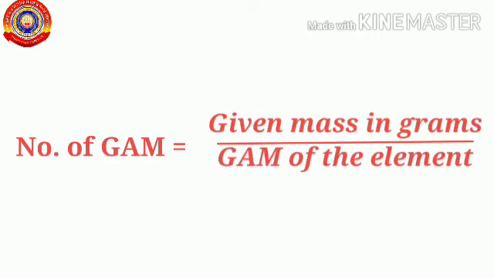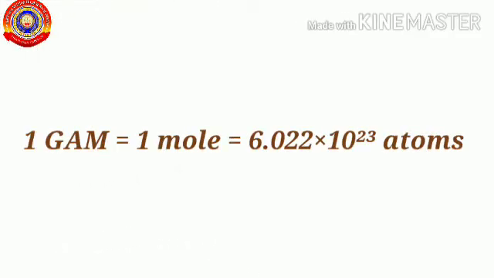We can find the number of GAM by using the formula given mass in gram divided by GAM of the element. And we know 1 GAM of a substance is equal to 1 mole of atoms, containing Avogadro number of atoms.